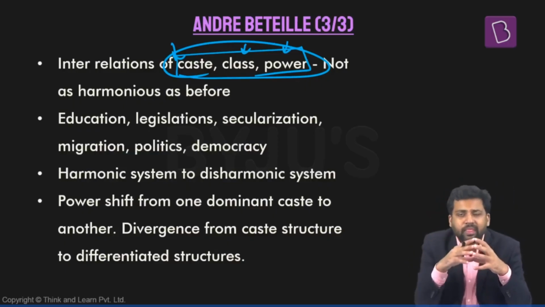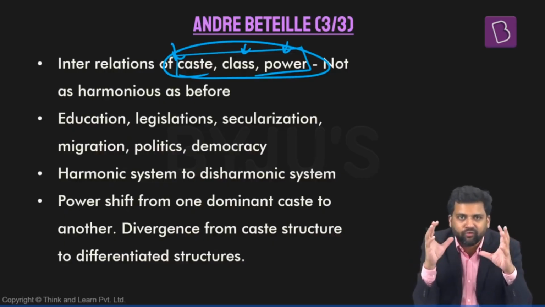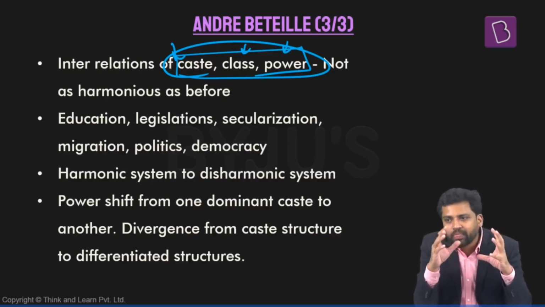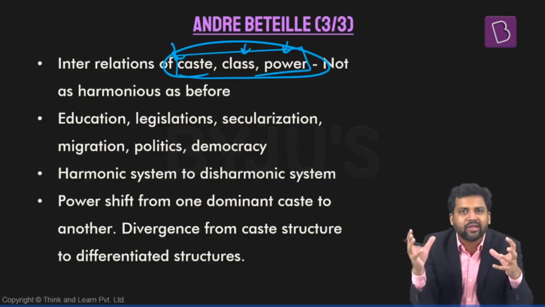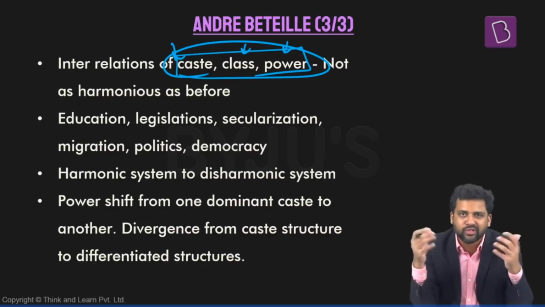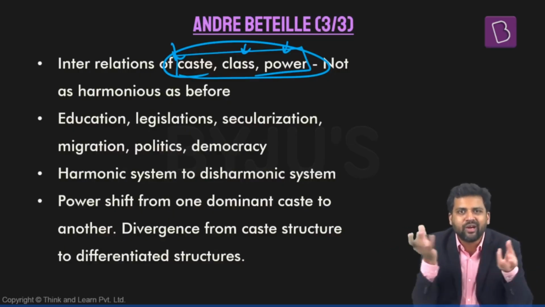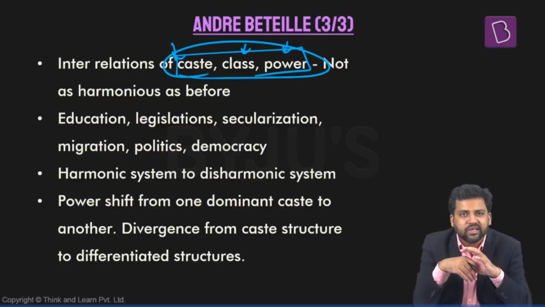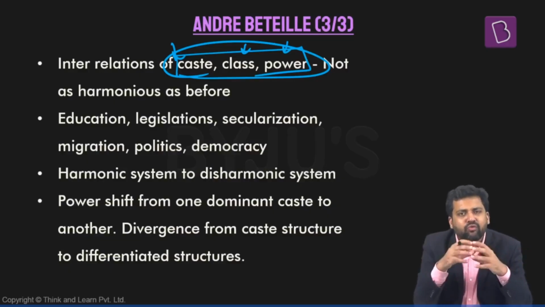Those at the top of the caste hierarchy were also at the top of the class hierarchy, and they were also powerful. If you were a Brahmin, you also had enough clout in that area and access to different resources. People at the bottom did not have access to wealth, power, or status. So that kind of system was there, and there was not much conflict.